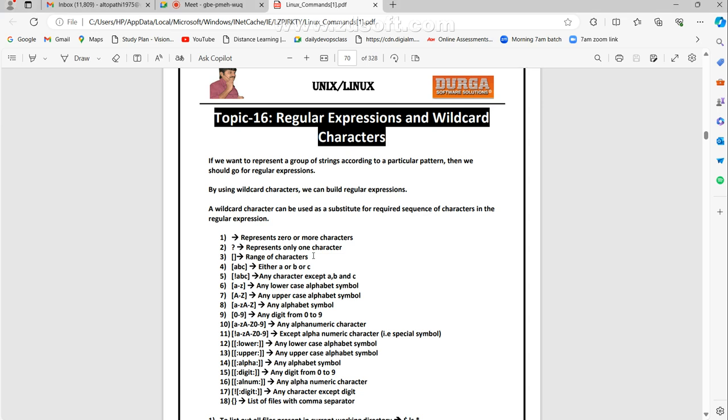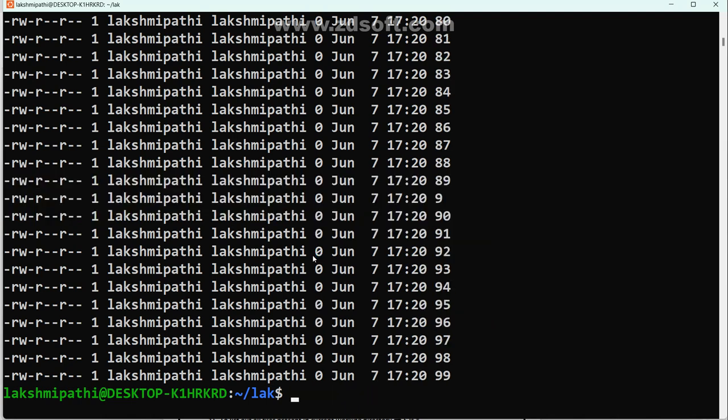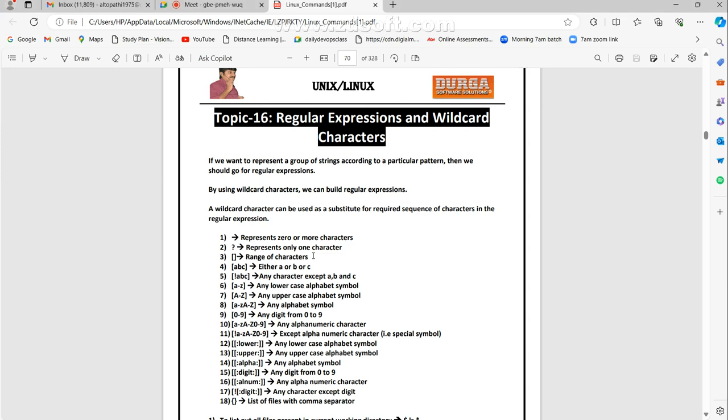Now, what is the next one? Except. Except means other than ABC. This is also very powerful. I don't want ABC, I want the others. Check it. Yes or no? You got it. Now you simply go for only letters. Wherever letters are there, those are the things I want.